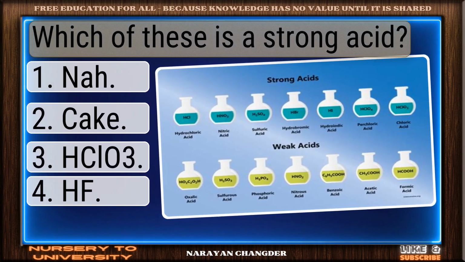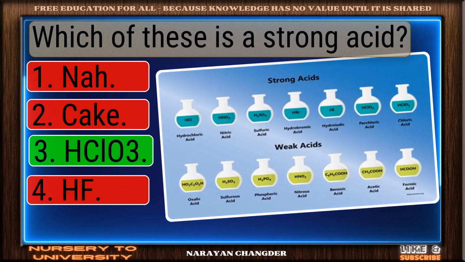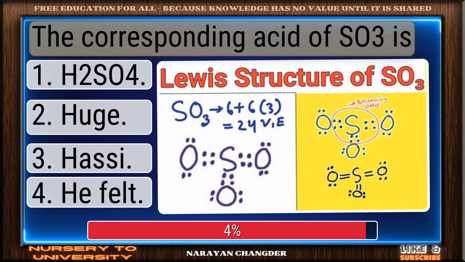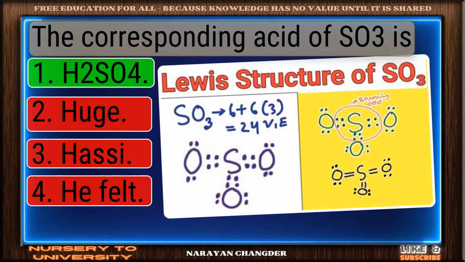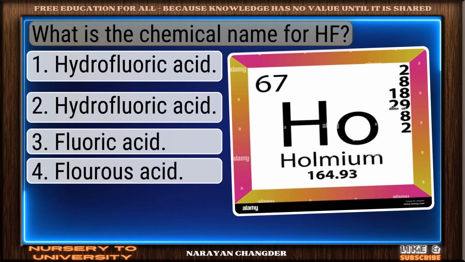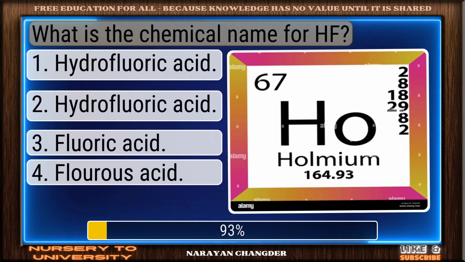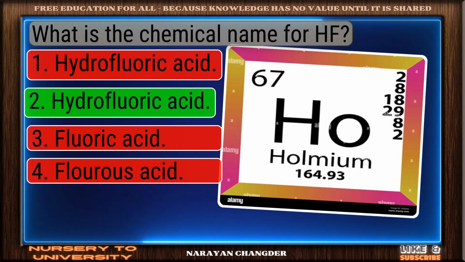Which of these is a strong acid? You got it. Your choice HClO3 is right. The corresponding acid of SO3 is? Right choice. H2SO4 is the best answer. What is the chemical name for HF? Well reasoned. Hydrofluoric acid is the correct choice.